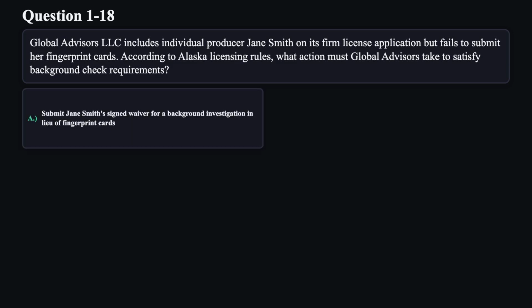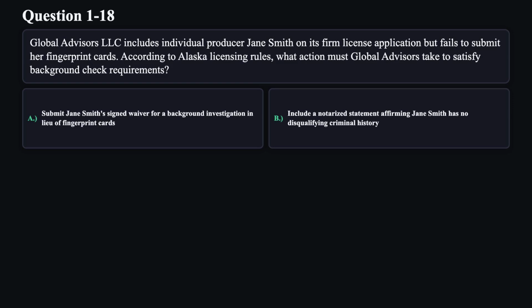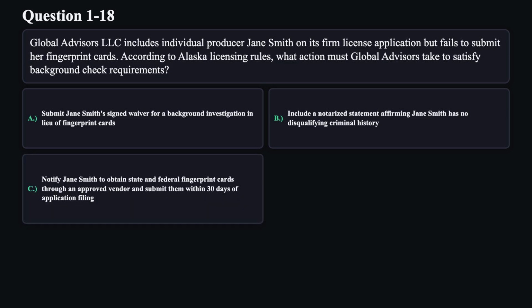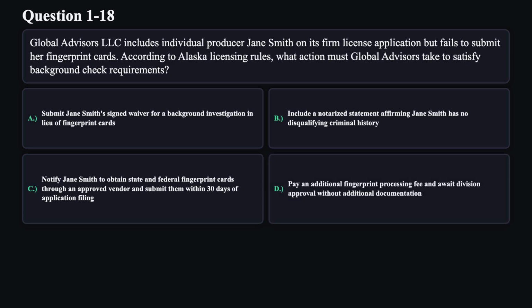A. Submit Jane Smith's signed waiver for a background investigation in lieu of fingerprint cards. B. Include a notarized statement affirming Jane Smith has no disqualifying criminal history. C. Notify Jane Smith to obtain state and federal fingerprint cards through an approved vendor and submit them within 30 days of application filing. D. Pay an additional fingerprint processing fee and await division approval without additional documentation.